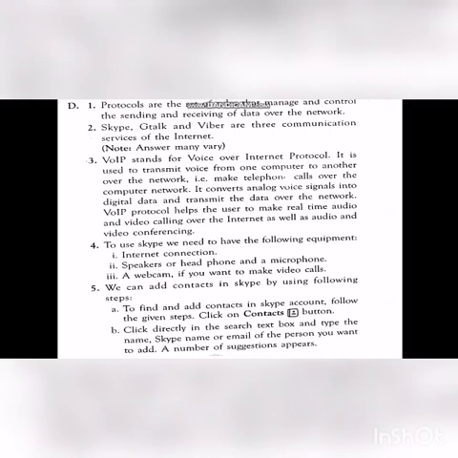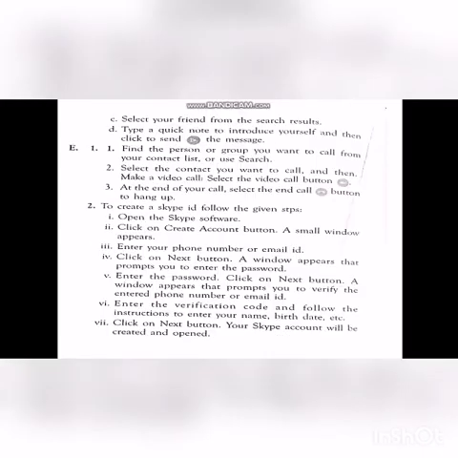A. Click the contact button. B. Click directly in the search text box and type the name, Skype name and email of the person you want to add. A number of suggestions appears. Third point, select your friend from the search result. Fourth point, type quick note to introduce yourself and then click the send button to send the message.